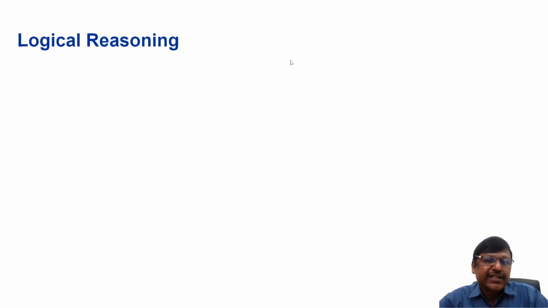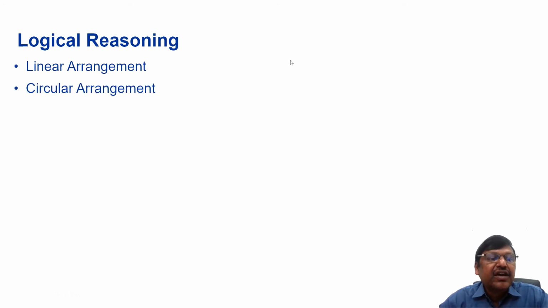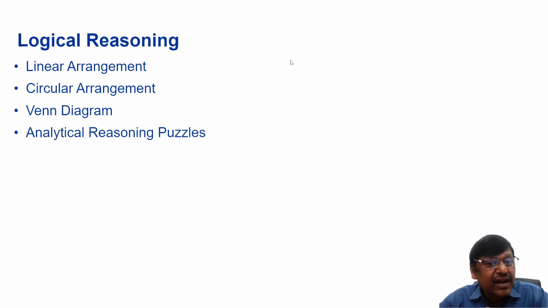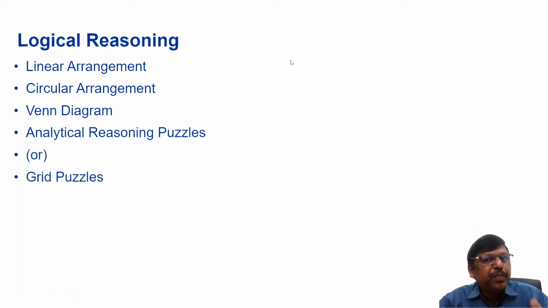Now, students, next one is logical reasoning. Traditionally we have questions like linear arrangements, circular arrangements, Venn diagram based questions, analytical reasoning puzzles or grid puzzles, as we call them. Like there are 5 students wearing 5 different color hats, riding 5 different color bikes, studying in 5 different colleges. You have to make the grid there.